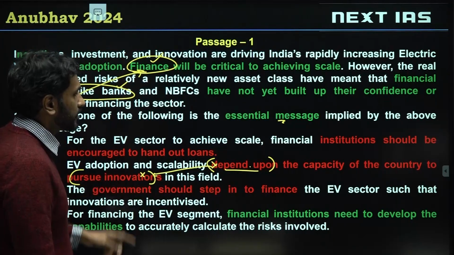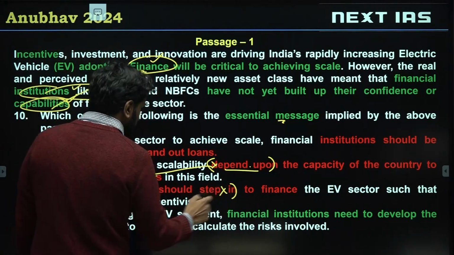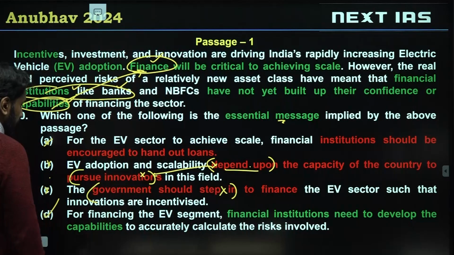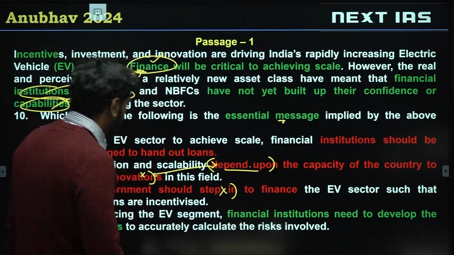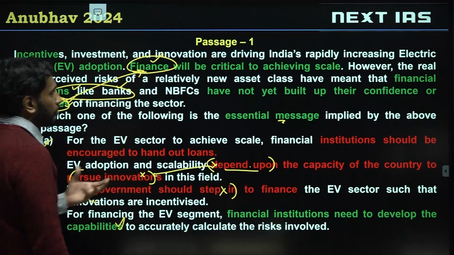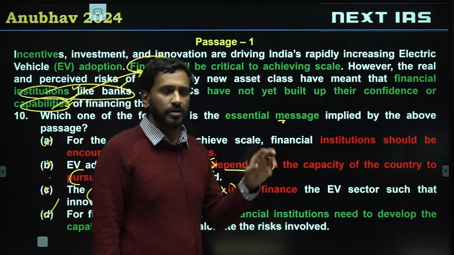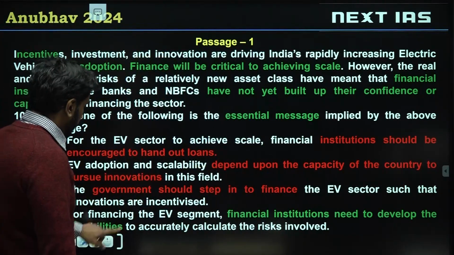C, the government should step in to finance the EV sector. This is not discussed, right? So D is the correct choice for financing the EV segment. Financial institutions need to develop capabilities. These capabilities are missing. They don't know whether that thing is risky or not. They don't know whether to give a loan or not. So D is the correct choice. All right.